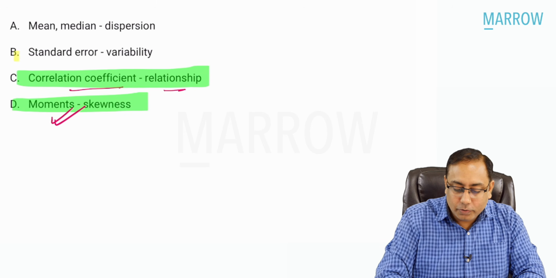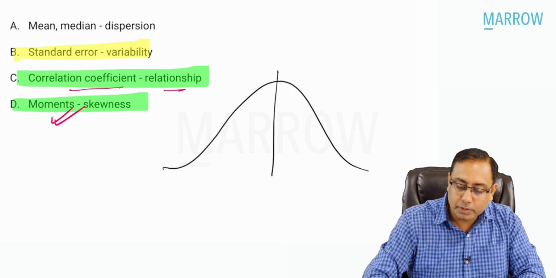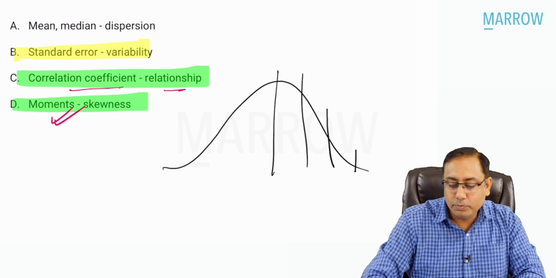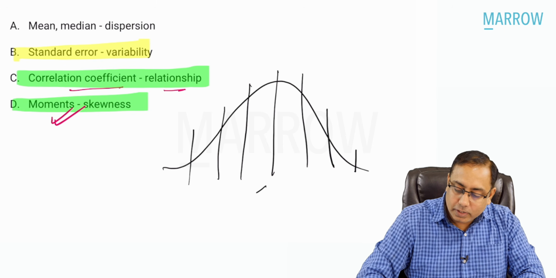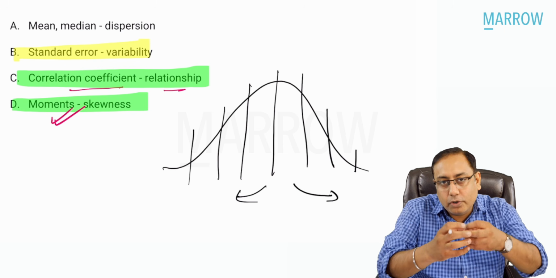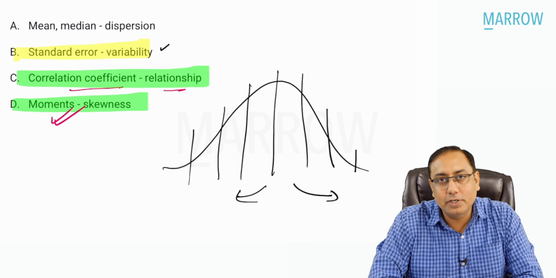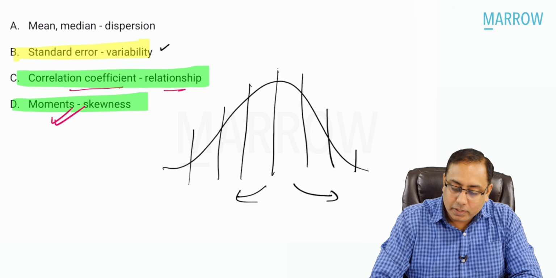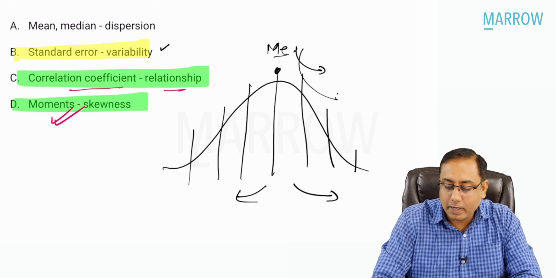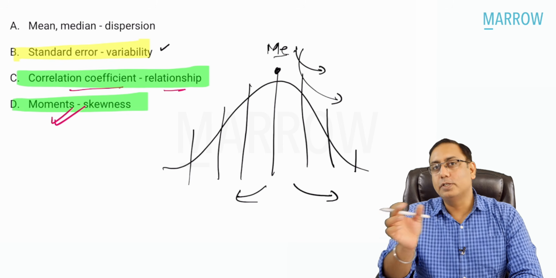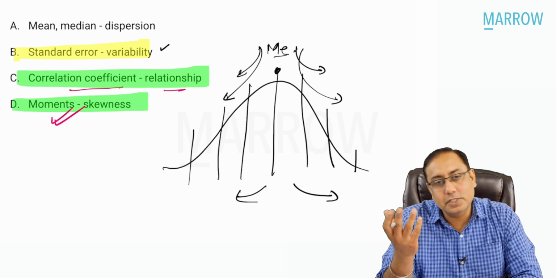Standard errors will tell you about variability. Beta, we already remember that in a normal distribution you have one standard error, two, and three, and on the back side -1, -2, and -3. So this will tell you how much dispersion or variation there is. Variability is measured in terms of standard errors, because this is the center point, the mean, and how much the value varies from the mean towards the positive side or the negative side, that understanding is called standard error.